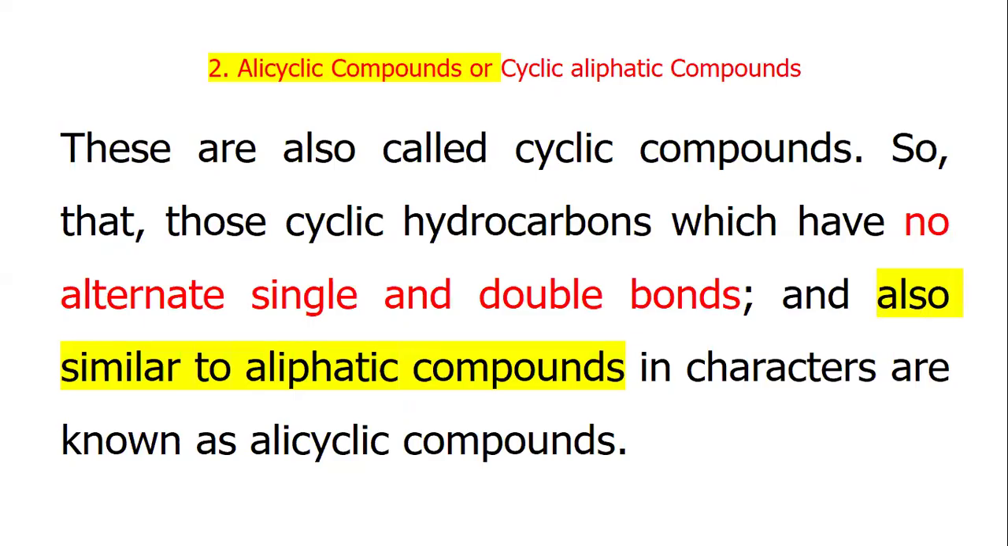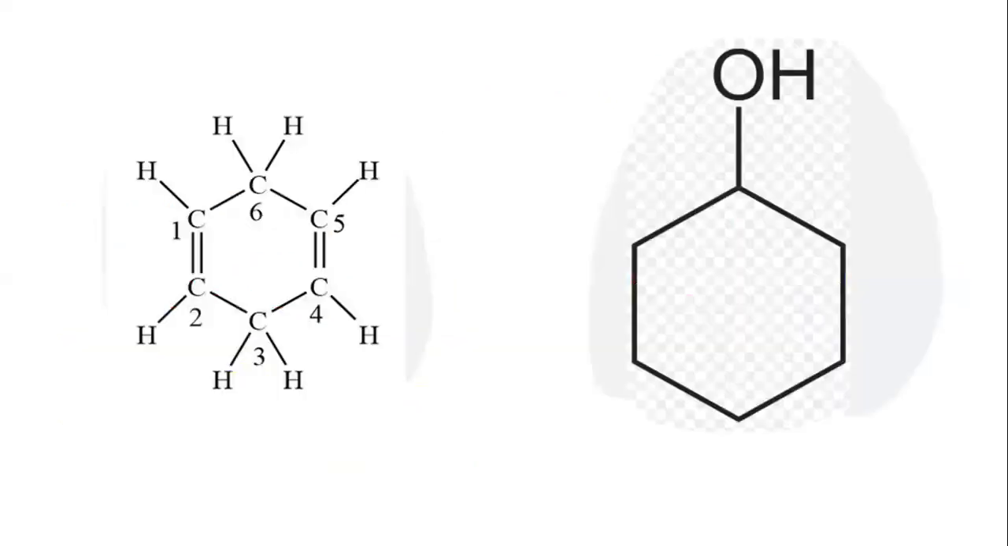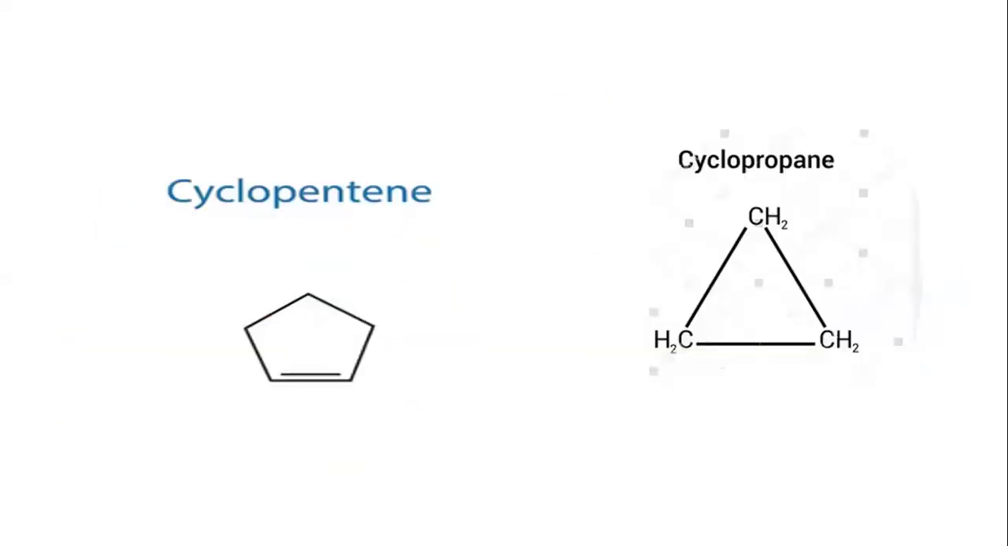Alicyclic compounds are cyclic aliphatic compounds. These are also called cyclic compounds. Those cyclic hydrocarbons which have no alternate single and double bonds and are similar to aliphatic compounds in character are known as alicyclic compounds. Cyclopentene, cyclopropane.